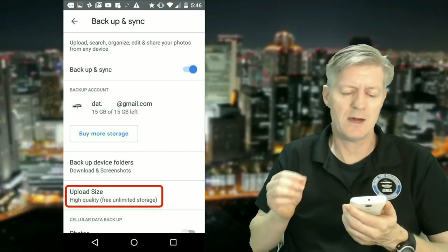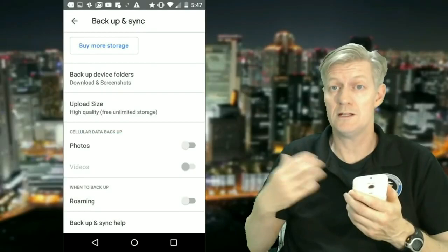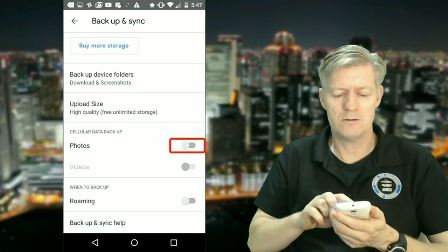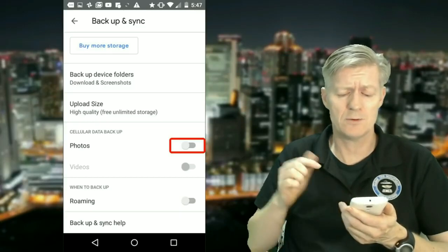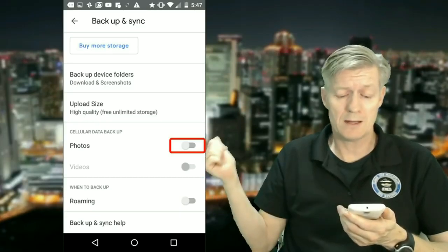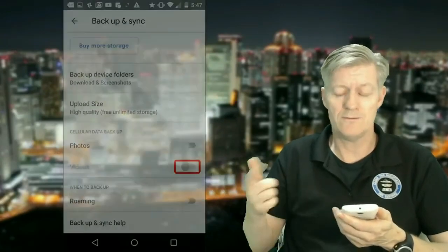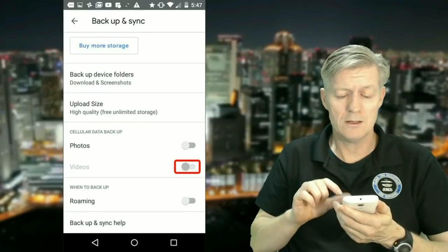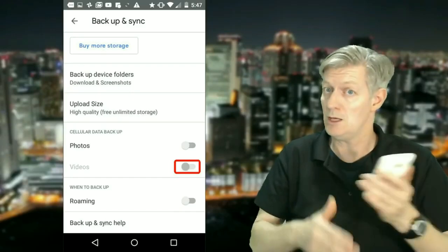Below that it says cellular data backup. Now if you're connecting your phone to a Wi-Fi at home, it'll upload your photos when it's connected to Wi-Fi. But let's say you don't have Wi-Fi at your house, then what you'd have to do is go down to where it says cellular data backup. And notice the very first option says Photos. If you want your photos to be backed up on your cellular data, then go ahead and choose on for that one. If you want your videos to be added to that, turn that on too. But just be aware that when you turn that on, it will be using your cellular data. So if you only have so many gigs per month, it will be using up some of that to upload and synchronize your photos.